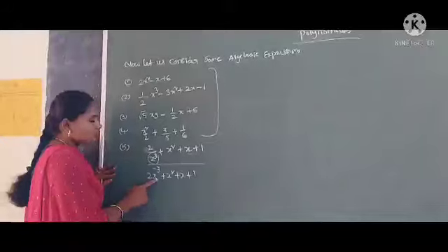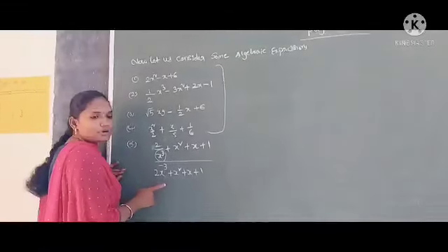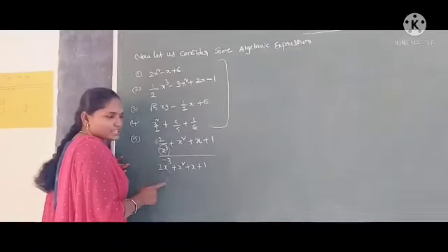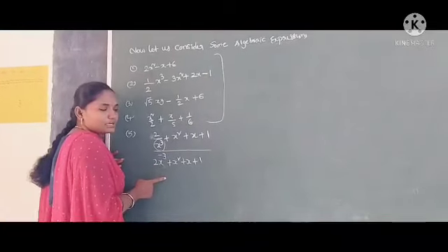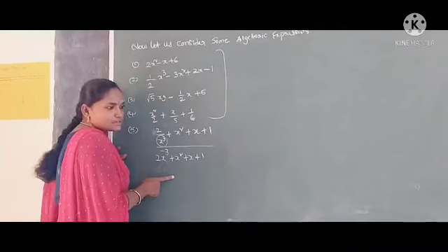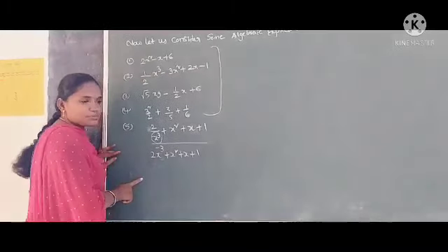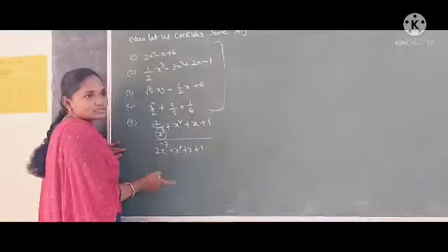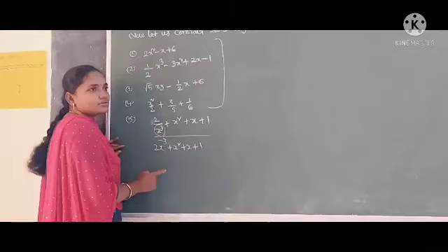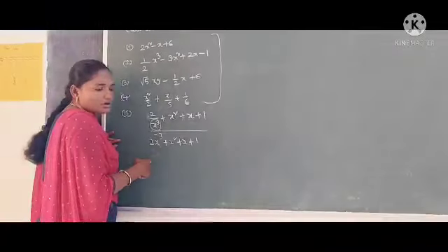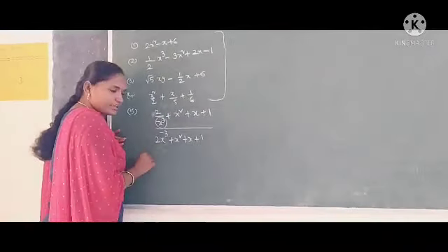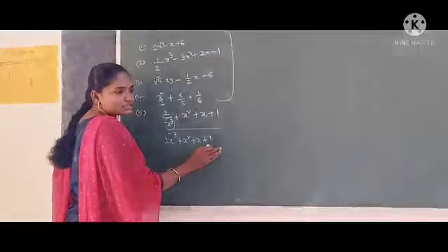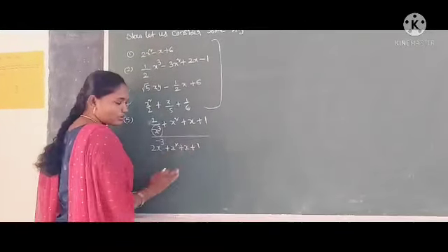Let us now go to the definition of a polynomial. Polynomials are algebraic expressions in which the variable has a non-negative exponential power. Such an algebraic expression is called a polynomial. What is a polynomial? A polynomial is an algebraic expression constructed from constants and variables in which the variable has a non-negative power. Such an algebraic expression is called a polynomial.